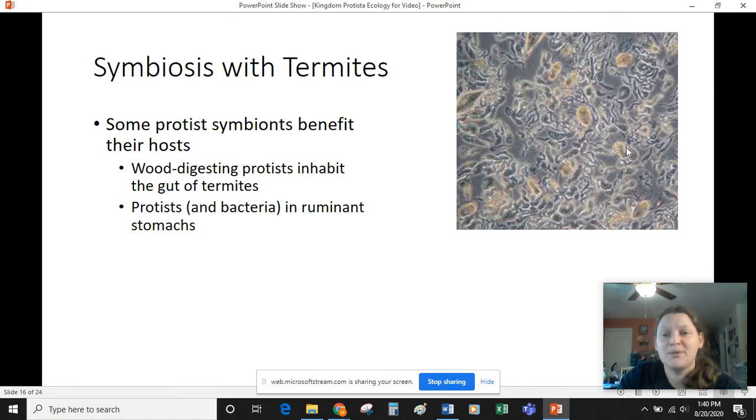Okay. Another place we see symbiotic protists is in the guts of termites. So termites use both bacteria and protists that are able to break down wood, particularly the compound lignin in wood. Okay, and that allows them to get extra nutrients out of a substance that most animals can't eat.